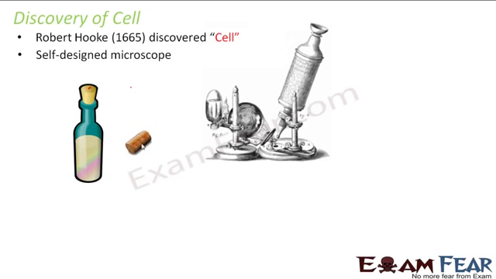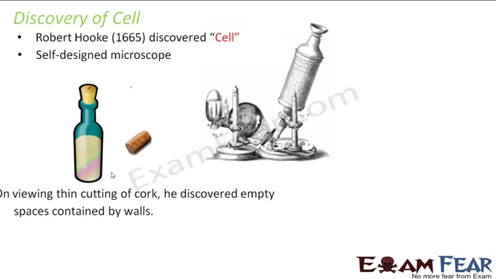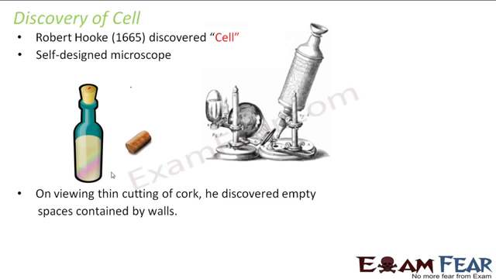So a cork looks somewhat like this. This cork is actually made from the bark of a living tree. So the bark of a tree is used to make this cork. Now, while observing so many different objects, he observed this cork as well, not the entire cork. He took a thin slice of the cork, and then this thin cutting of the cork was observed under his microscope.